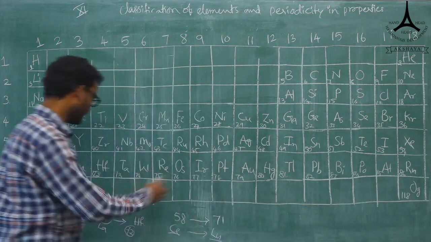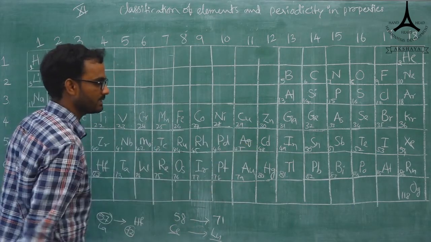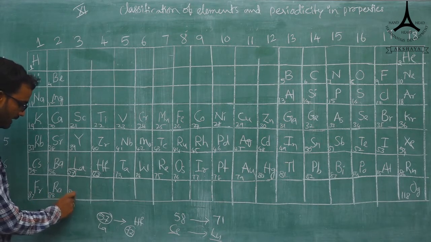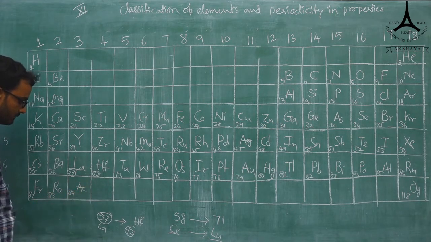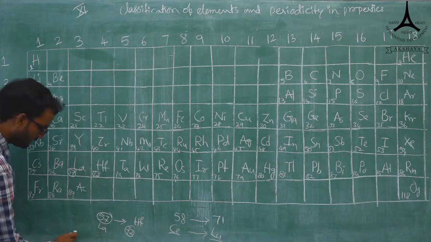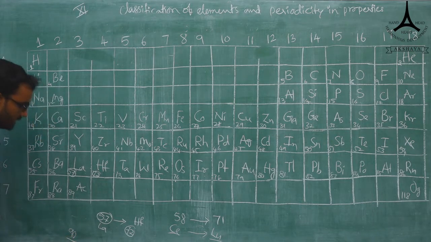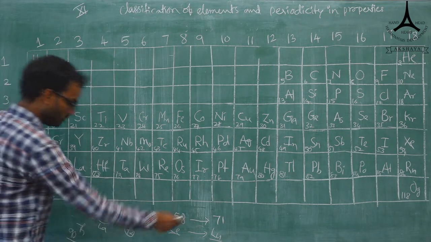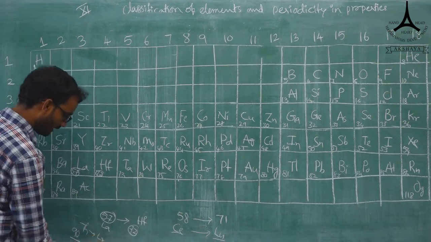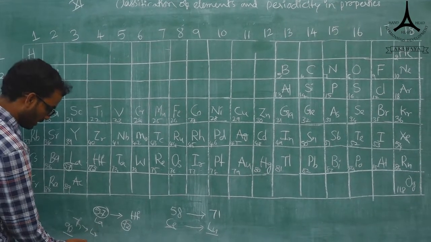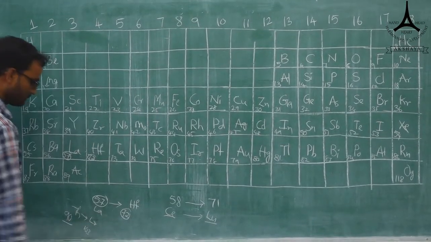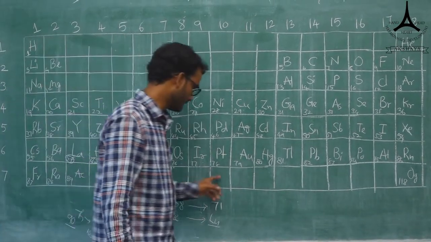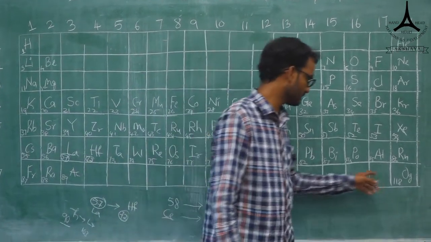This is a way to remember the atomic numbers. 86 is there, here 87, 88, here 89, actinium is 89 and here 90. What about the 90 element? This is thorium. Thorium to lawrencium, this is 103. If you take 104, then 105 up to 118.